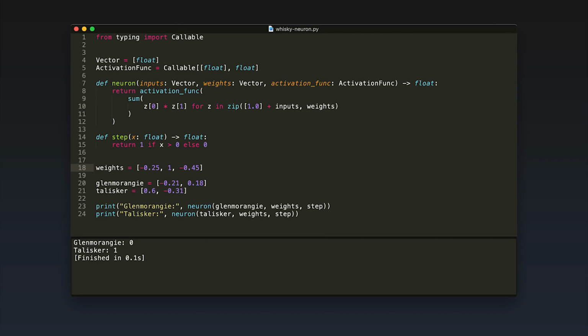There you go. So why and when do we need a network of neurons? What we have done until now hardly counts as a neural network because there was no network of neurons. And you might ask yourself, why would we even need more neurons? The whiskey prediction works quite well, doesn't it? Let's talk about the limitations of one neuron and how a neural net can overcome them.